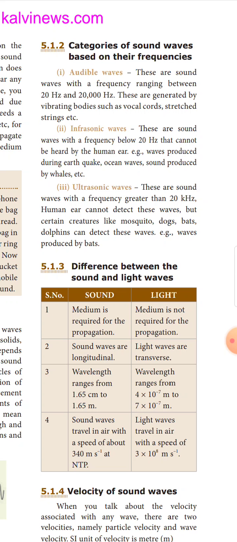The second one is infrasonic waves. These are sound waves with a frequency below 20 Hz that cannot be heard by the human ear. Examples: waves produced during earthquakes, ocean waves, sound produced by whales, etc.